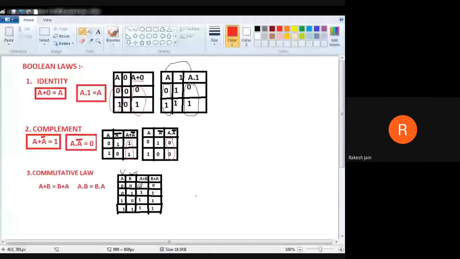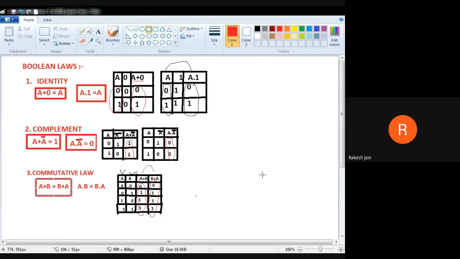Now see the truth table. We find that A plus B is 0, 1, 1, 1 here, and B plus A is also 0, 1, 1, 1 here. It means both are the same. That's why this postulate, A plus B is equal to B plus A, is correct.